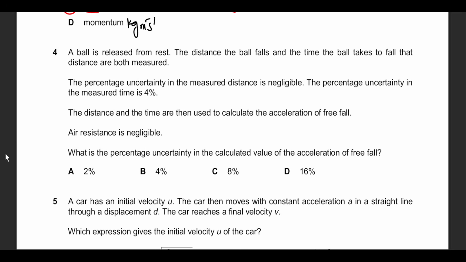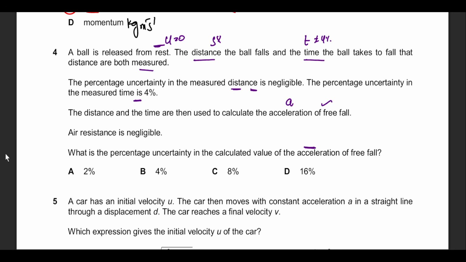Now see, questions to throw you off balance, but anyway, a ball is released from rest, so the initial speed is going to be 0. Time taken to fall and the distance are both measured. So we're measuring s and t for the equation's sake. The percentage uncertainty in measured distance is negligible. The percentage uncertainty in measured time is 4%, so t will be plus minus 4%. Distance does not have any issues in it. The distance and the time are used to get the acceleration of free fall. So we're looking for the acceleration a in the equation. Air resistance is negligible. What is the percentage uncertainty in the acceleration of free fall?